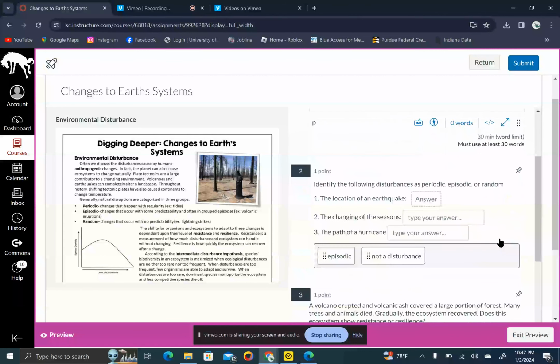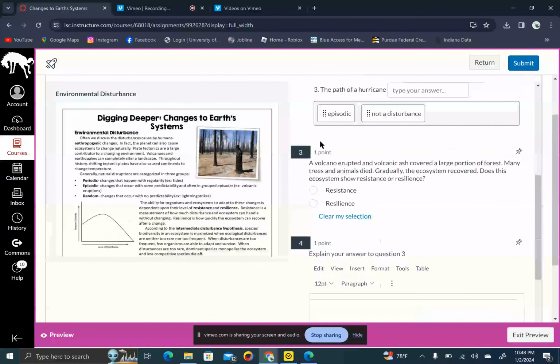Next, you're going to identify the following disturbances as periodic, episodic, or random. So if you look back over here to the reading, I described periodic versus episodic and random. You want to review that so you can tell me, is an earthquake or changing of the seasons or hurricane, are those periodic, episodic, or random?